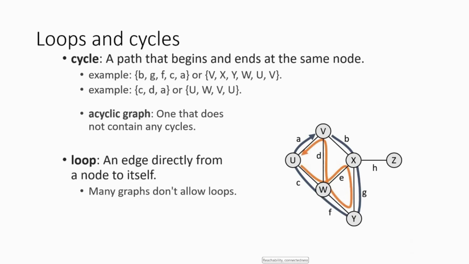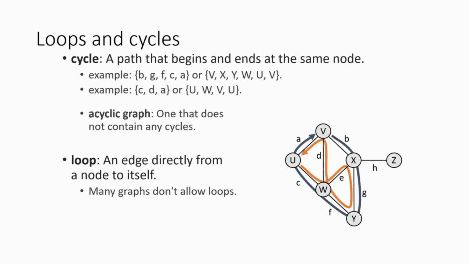Loop and cycle: a loop is when it runs the outer loop and reaches the starting point again. It starts from the starting point, and when it completes the loop and comes back to the starting point, it forms a closed circle. A loop is also an edge directly from a node to itself. Many graphs do not allow loops, because when we allow loops we cannot recognize the value. We get stuck in one part and cannot move forward after that.